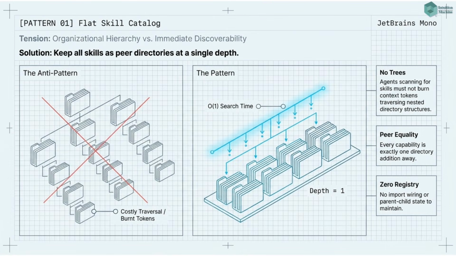Pattern 1. Flat skill catalog. Keep all skills as peer directories at a single depth. The catalog is always discoverable with one listing operation. Adding a capability means adding one directory. The structure has no registry to maintain, no import wiring, no parent-child relationships to keep consistent.